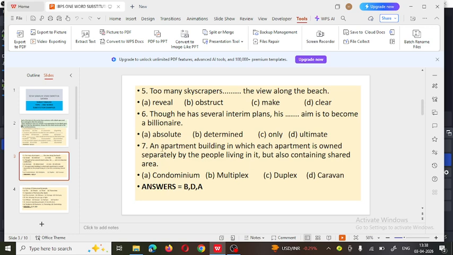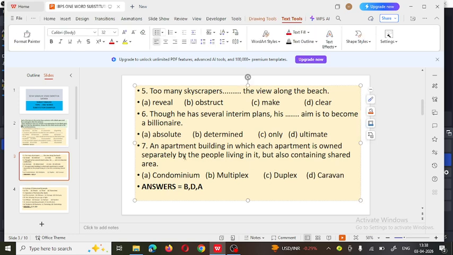Next one. An apartment building in which each apartment is owned separately by the people living in it, but also containing a shared area. So what is it called? Four options are given here. See the first one: condominium, multiplex, duplex, and caravan. So such a building, where the people living here have separate ownership, is called a condominium.